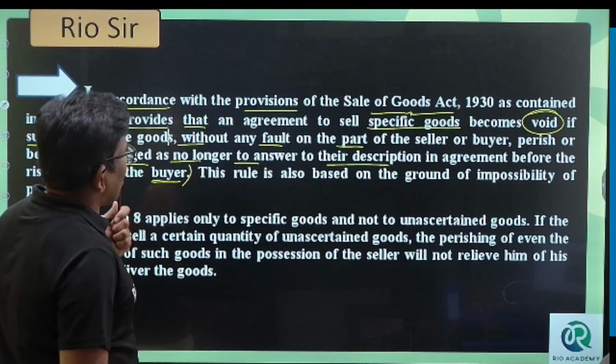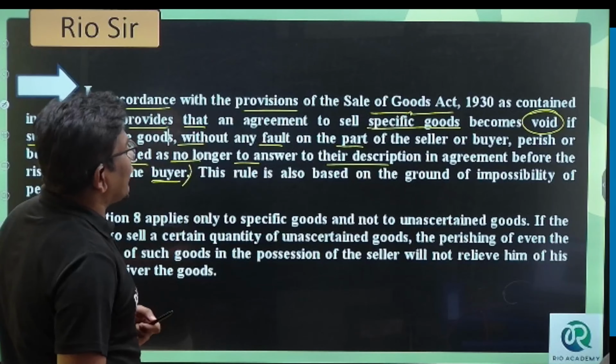This rule is also based on the ground of impossibility of performance, because you cannot transfer the goods itself. You cannot sell the goods itself. However, section 8 applies here only to specific goods. It applies to specific goods, not to unascertained goods.